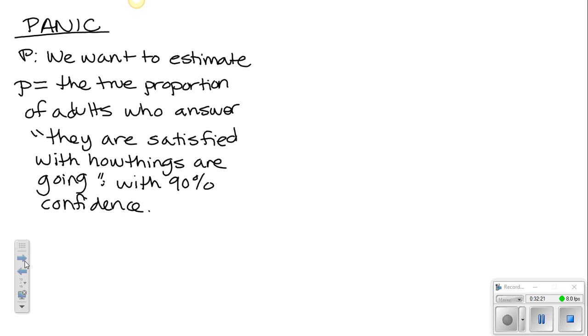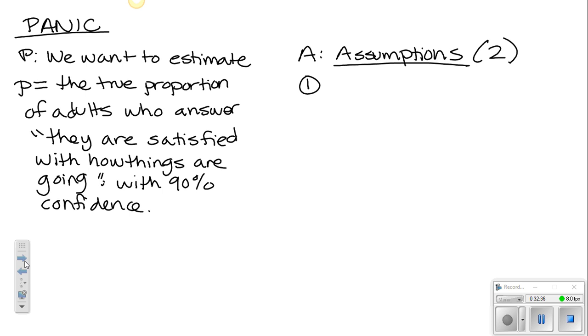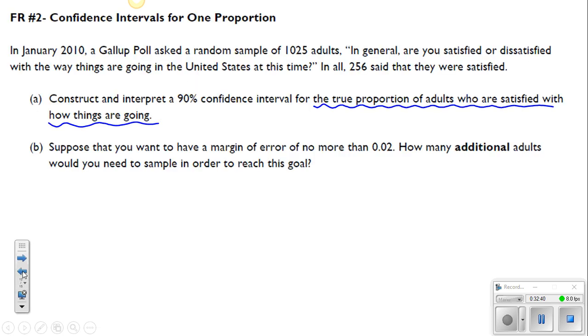Next part we're going to do is part A. So here are going to be our assumptions. It is very, very important that you check your assumptions. Here for a 1 proportion Z interval, there are going to be 2 main ones. First one, you need to think about if we have a random sample, random assignment, simple random sample.